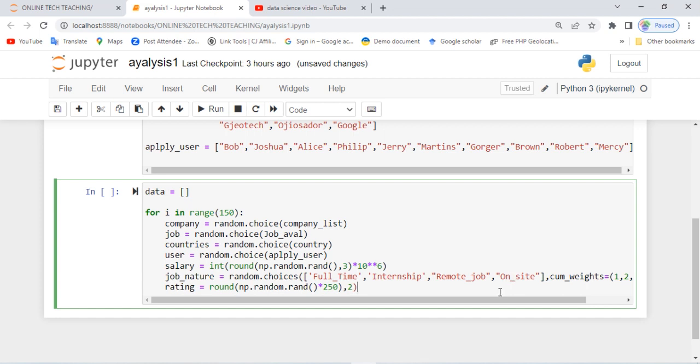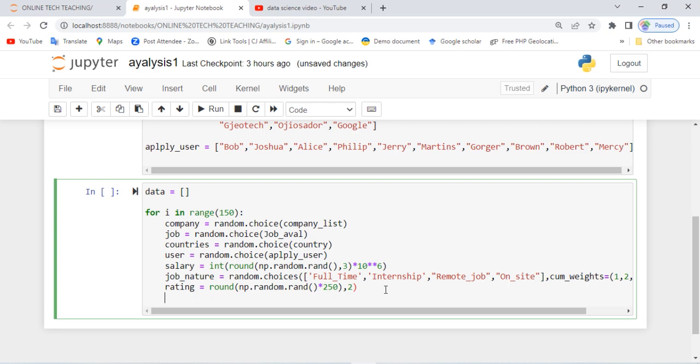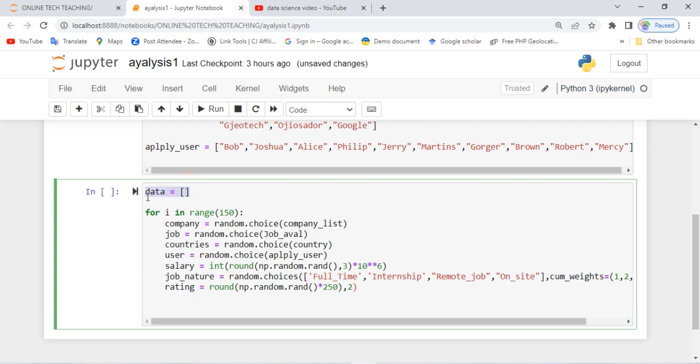Next thing I want us to do is this. Now let's do something interesting. If we successfully define all our data in this nature, remember we defined an empty list which I called data here. I'm going to say data.append. In PHP programming we call it concatenate, and in some other languages different names are used, but in Python we say append. We are going to append all these data we have defined.